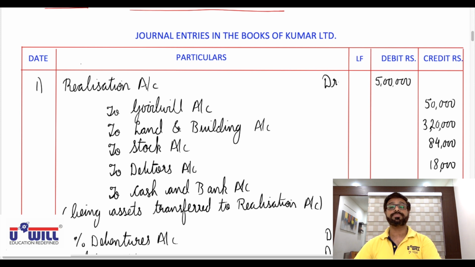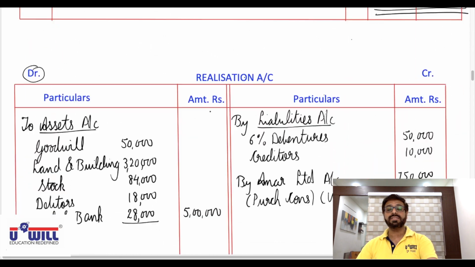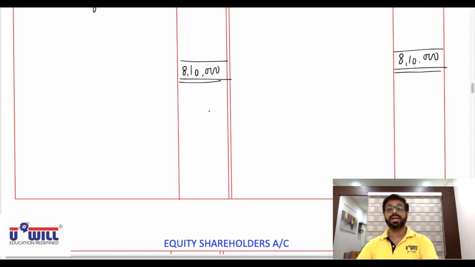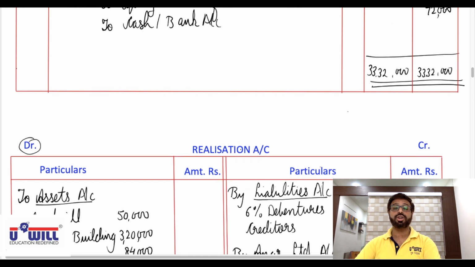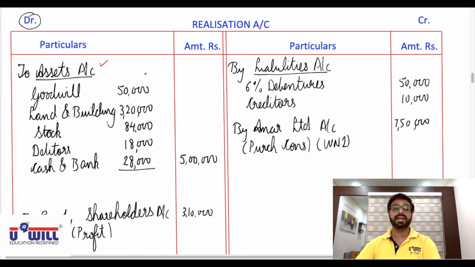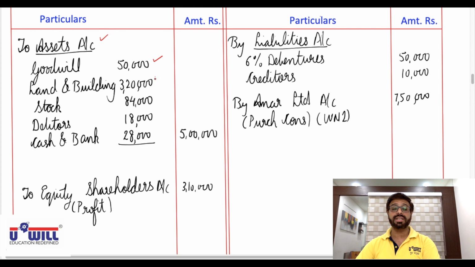Now it's posting. All of you should have tried on your own, then only you play the video and verify it. Realization account debit. So all these will come in the realization account on the debit side. All of you check this. Assets account: goodwill 50,000, land and building 320, stock 84, debtors 18, cash and bank 28, total 5 lakhs.